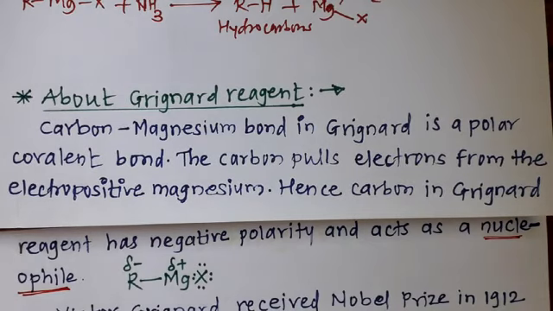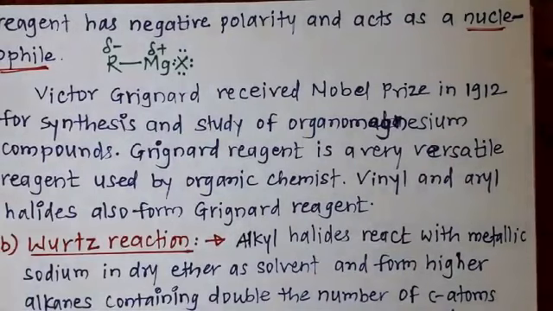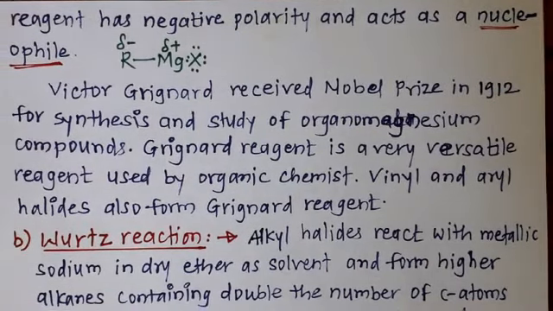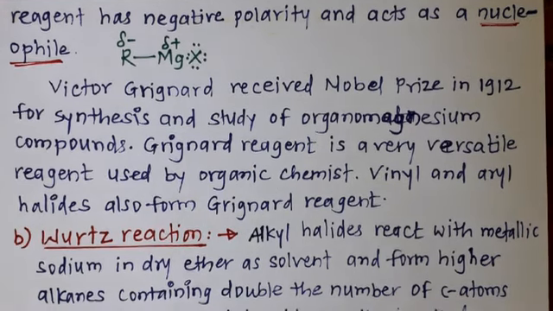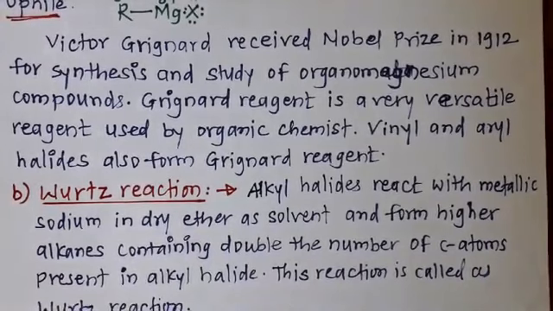Victor Grignard received the Nobel Prize in 1912 for the synthesis and study of organomagnesium compounds. Grignard reagent is a very versatile reagent, and it is used in organic chemistry for the preparation of other organic compounds. Vinyl halide or aryl halide also form Grignard reagents.